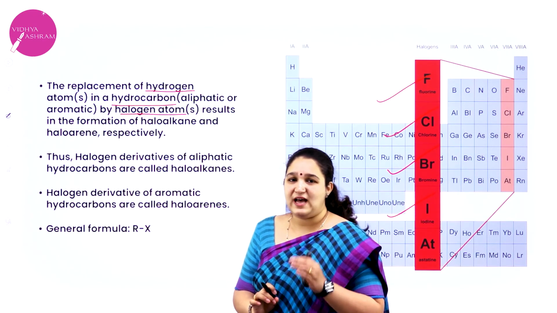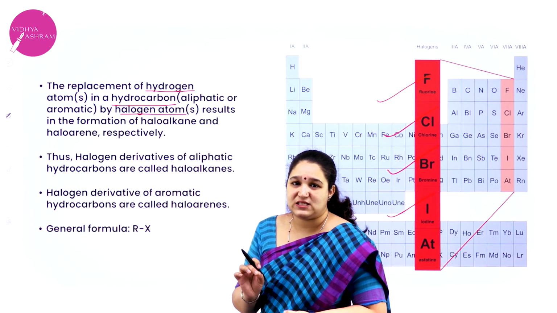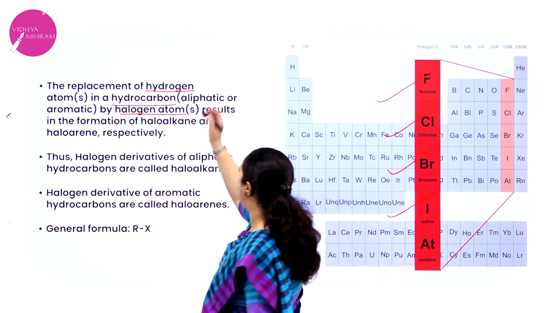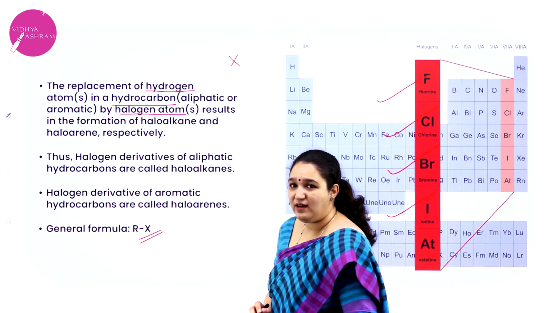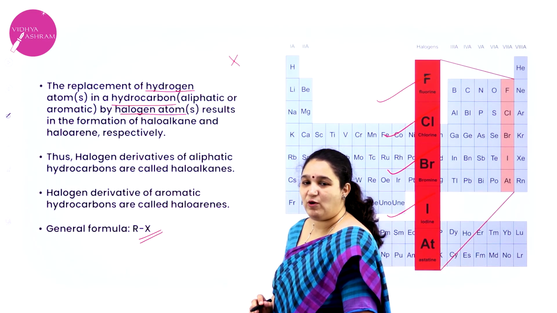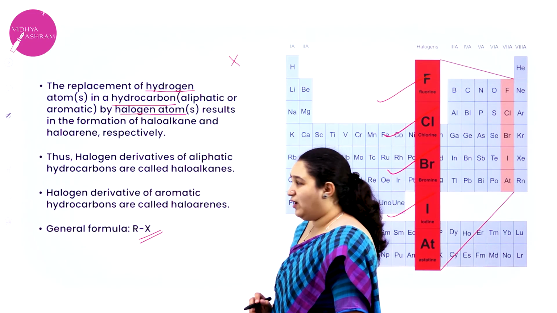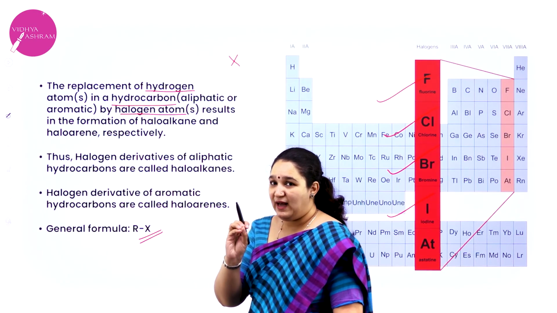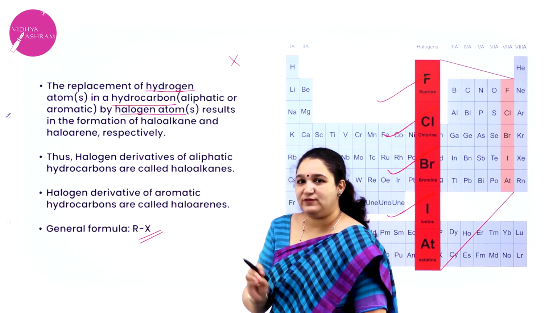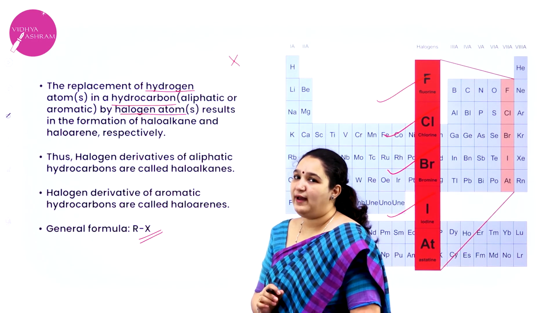Okay, so these halogens are the ones which we represent as X. We represent it with letter X in the general formula. You can see here R X I have written, general formula for haloalkanes and haloarenes. Now here if the hydrogen atom is replaced by a halogen atom of any of the hydrocarbon, it gives rise to haloalkane or haloarene.